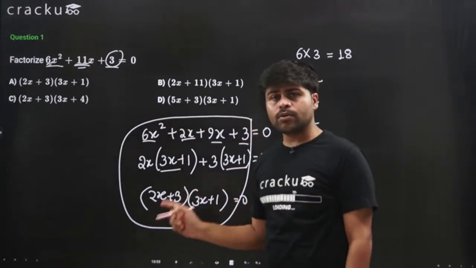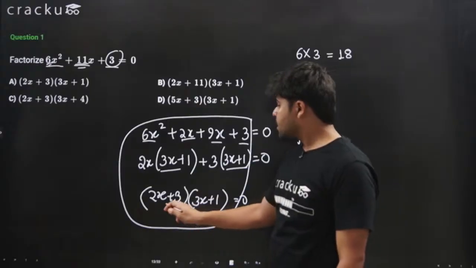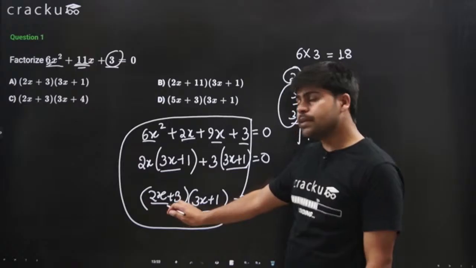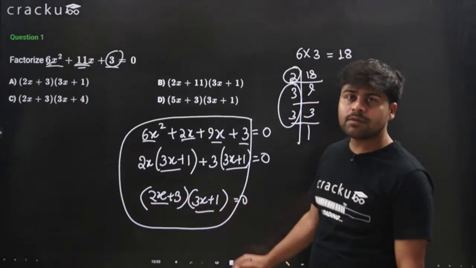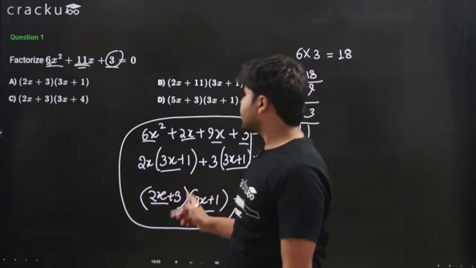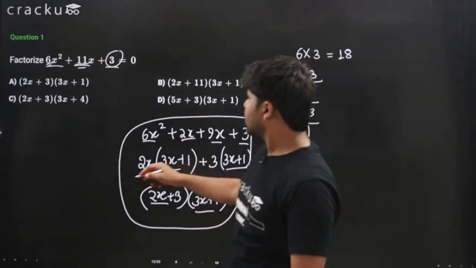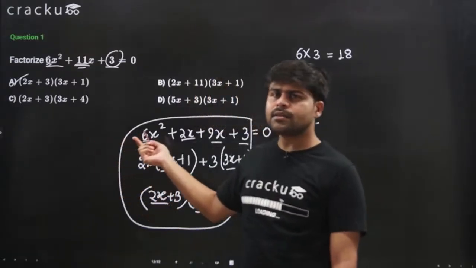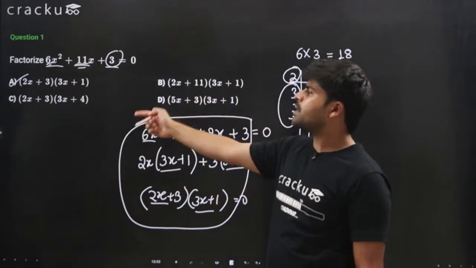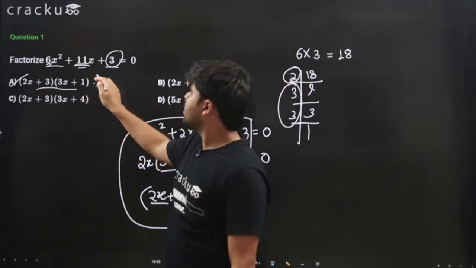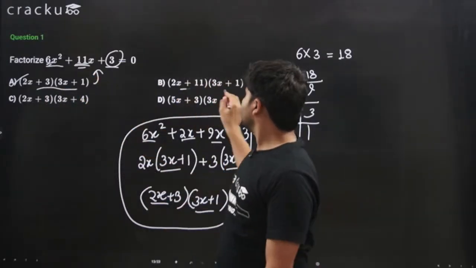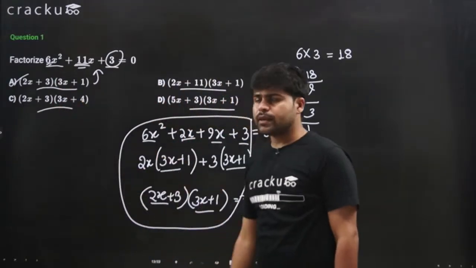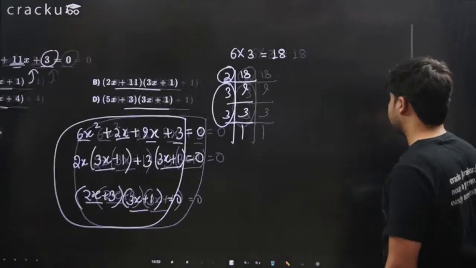If I want to find the roots of this equation, I'll set this equal to 0 and this equal to 0, which means x equals minus 3 by 2 and x equals minus 1 by 3 will be the roots. But here I just need to factorize, and the correct answer is option A, (2x plus 3) times (3x plus 1). If you want an alternate method, if you don't know how to factorize, you can just multiply them as well. If this multiplied gives you this, it is the correct answer. Others will not give you this. As simple as that.